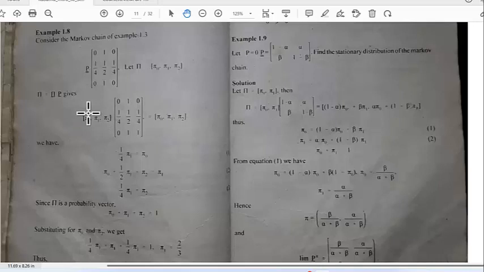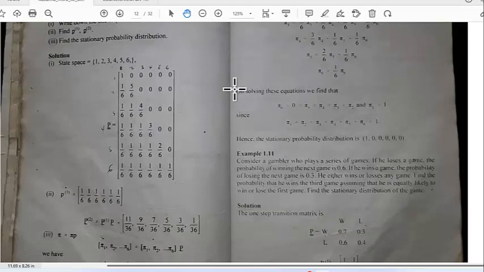So in fact, what you're solving is pi times the transition matrix minus the identity matrix equals 0. So you're solving a homogeneous system of linear equations. You can read through these examples. More examples on this page.